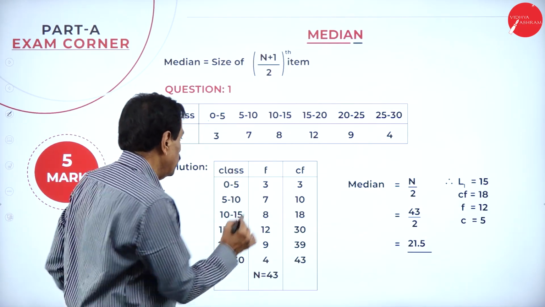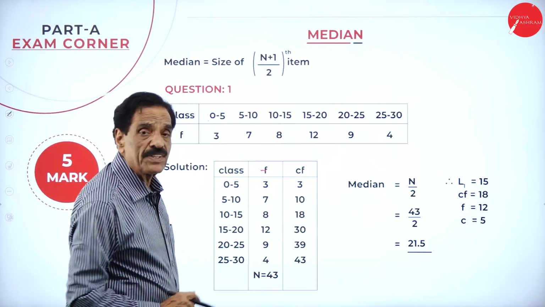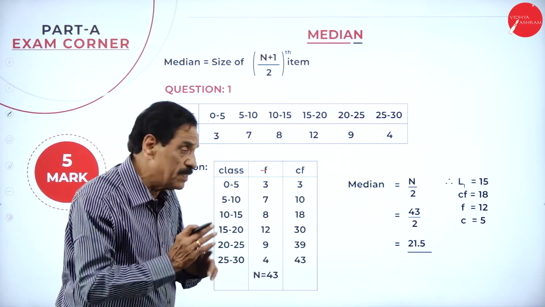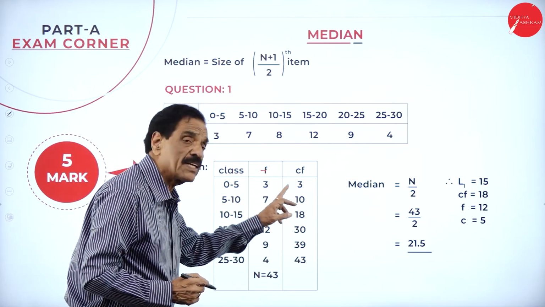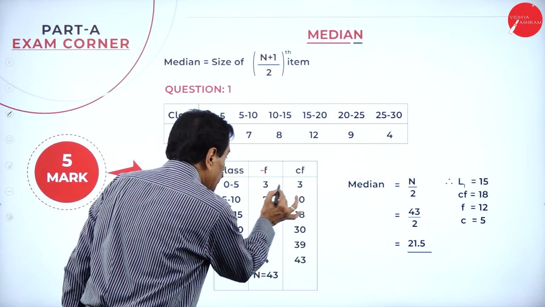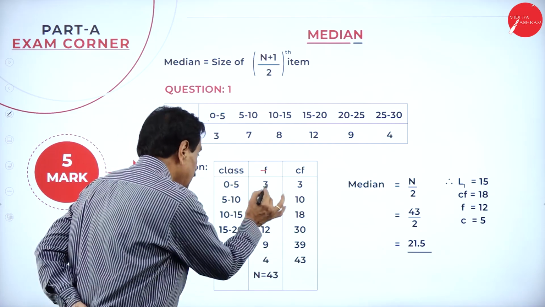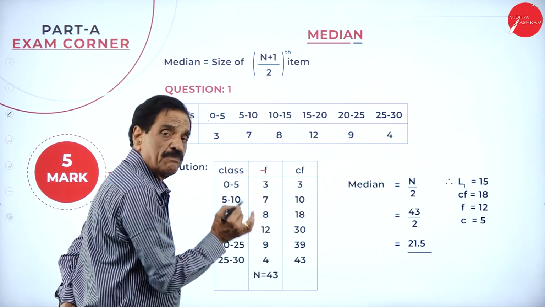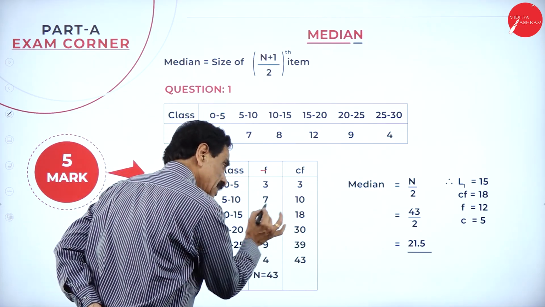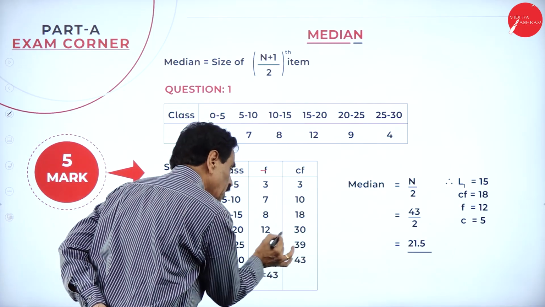Then, what is the first step? This is your frequency. What is the first step to do? Cumulative frequency. What is the first number? 3. Retain 3. 3 plus 7 is 10. 10 plus 8 is 18. 18 plus 12 is 30. 30 plus 9 is 39. 39 plus 4 is 43.